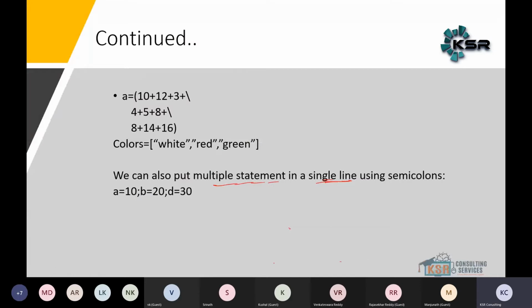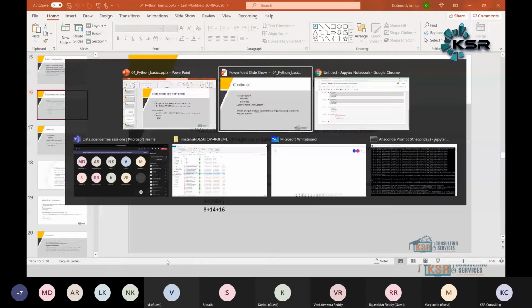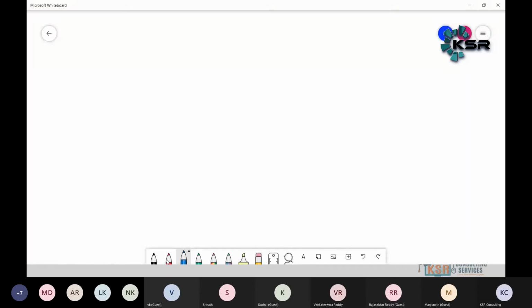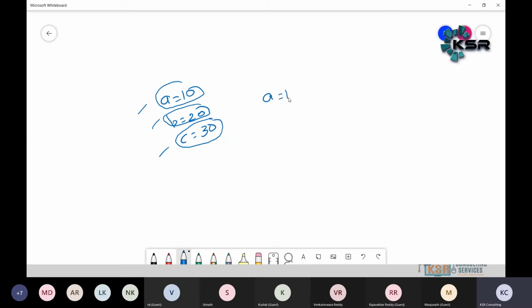You can also put multiple statements. For an example, A is equal to 10, a single statement. B is equal to 20, another statement. C is equal to 30, another statement. So multiple statements we can write in a single line. We can write multiple statements in a single line by using comma: A is equal to 10, B is equal to 20, C is equal to 30.